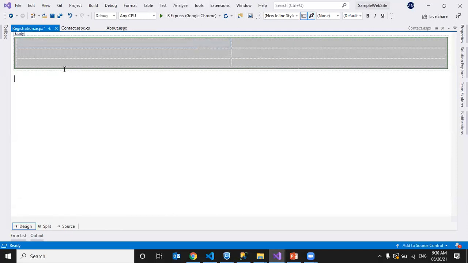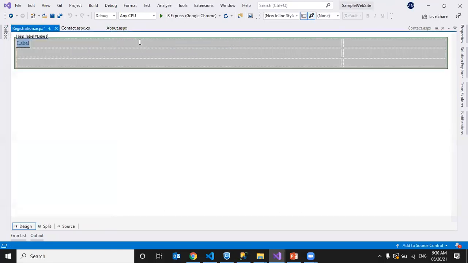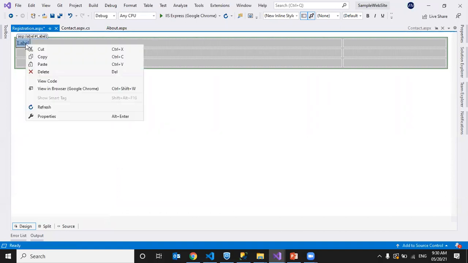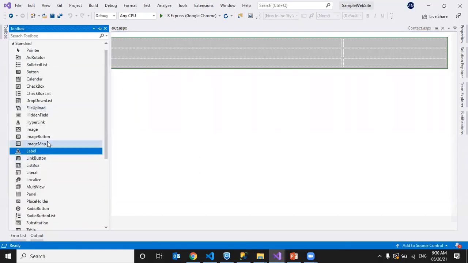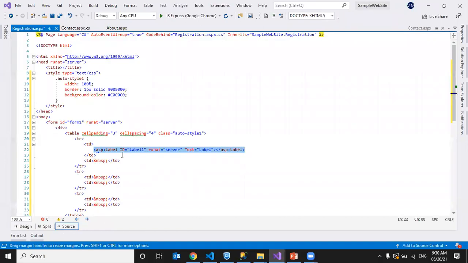So I'll take a label here. Label is one of the controls to display some text. You can select one control and drag and drop it, so that the code related to that control will be automatically added here.